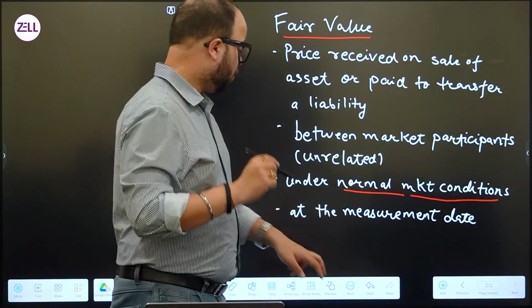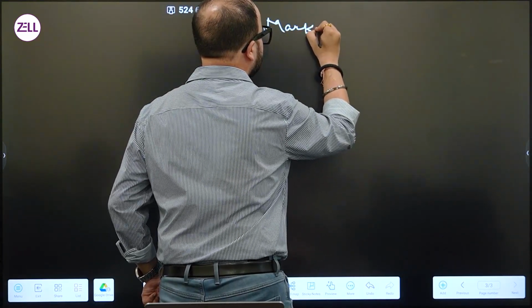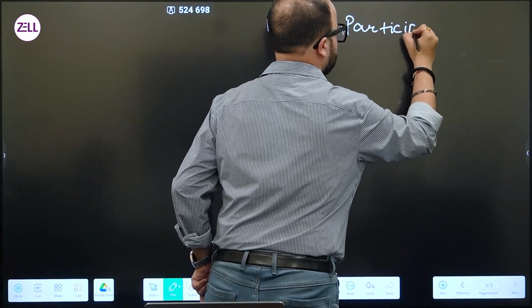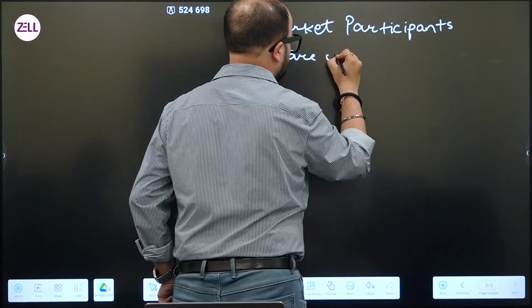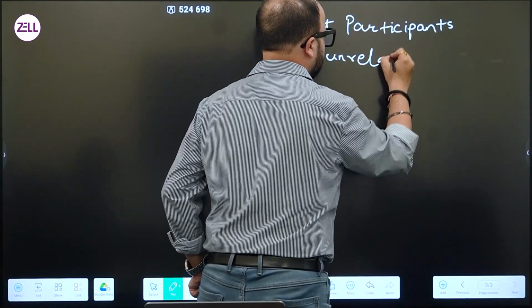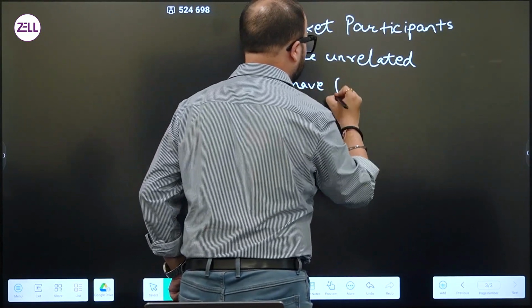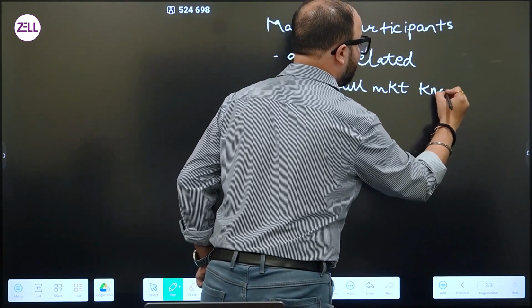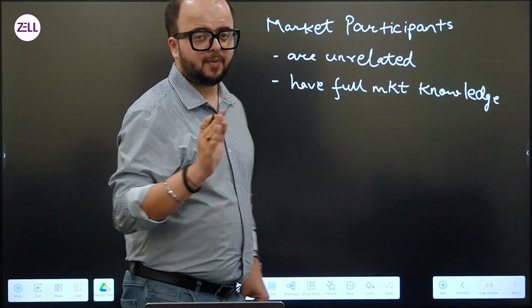Now, we have to make one basic assumption that these market participants are unrelated, then they have full market knowledge, as in no information is hidden from them at the time of making a decision, and the decision that they make is not under any coercion or undue influence.